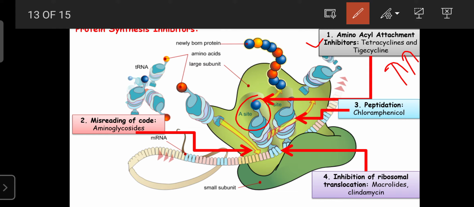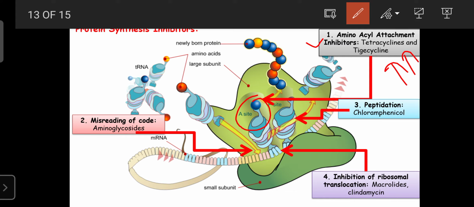Due to lack of attachment, the chain cannot be elongated. If the chain cannot be elongated, the desired protein cannot be synthesized, and with lack of protein, the multiplication of the microorganism can be stopped.